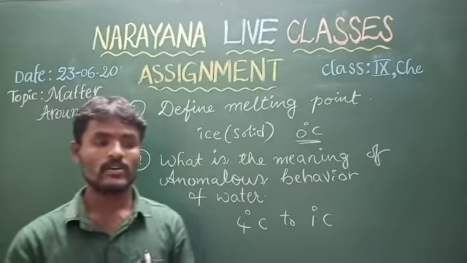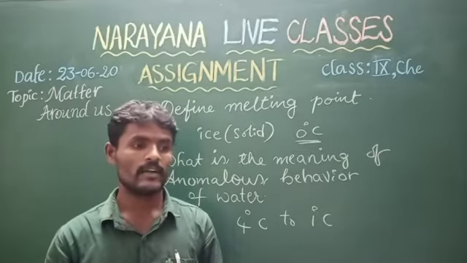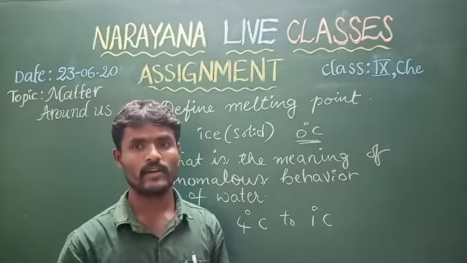Next, our third question: melting point of ice and freezing point of water.